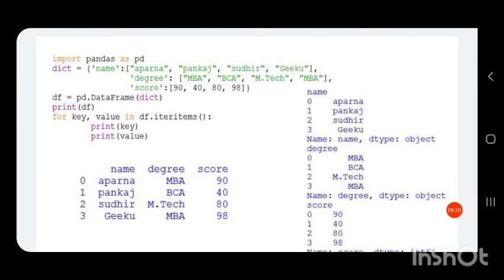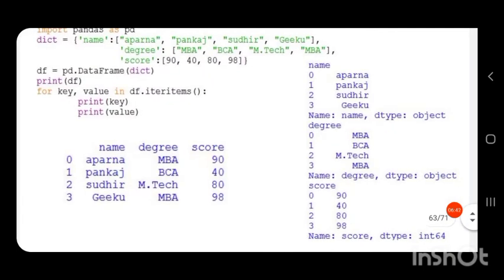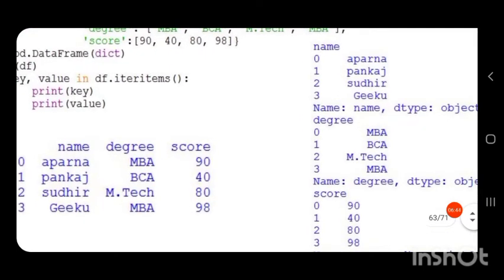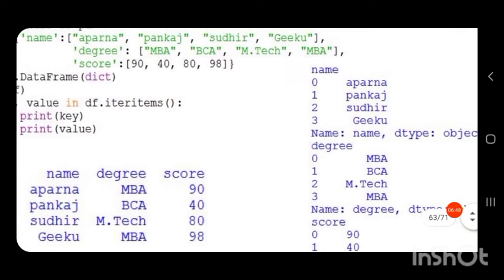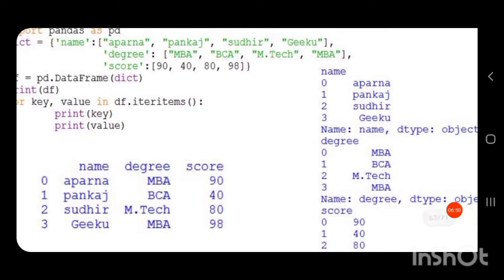So you can see the output is generated like this. When print key is executed, the key is printed. The first column name is printed. So it is executing column wise: first the column name index is printed, then its series.